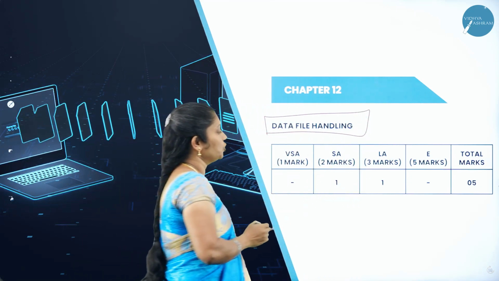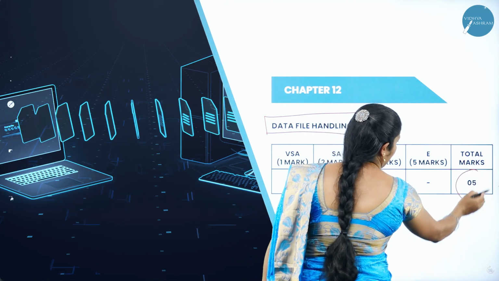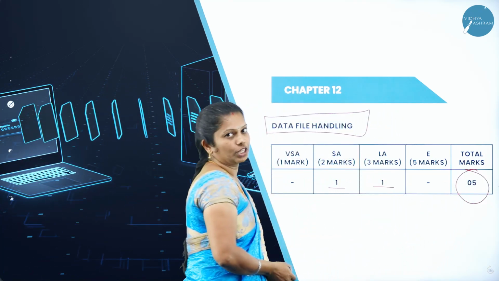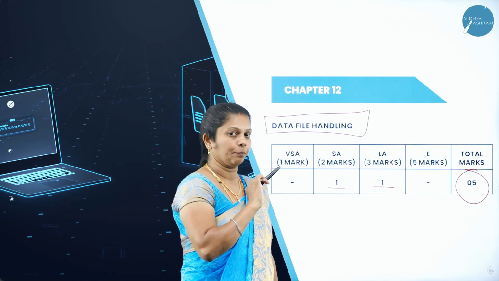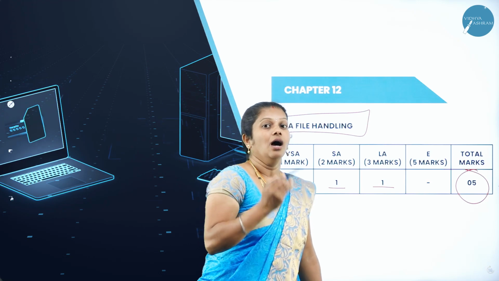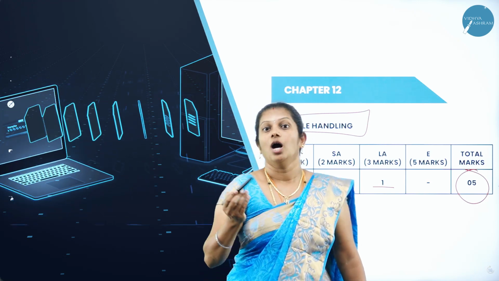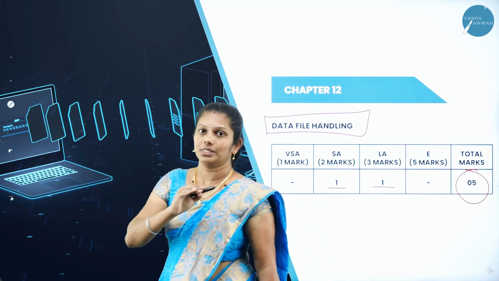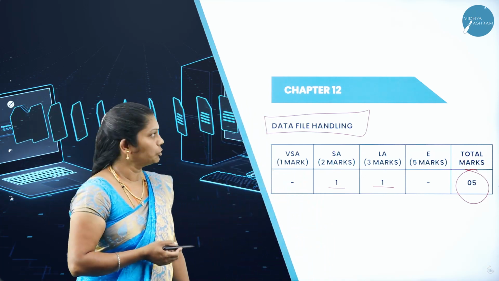The 12th chapter is data file handling. The total weightage of this chapter is only 5 marks, but in part B, one question, as well as in part C, one question they will ask in the annual exam. Whereas in this chapter also you will come to know what you mean by data, how to open the file, how to access the data, which are the different types of file modes. Regarding that, you will come to know.